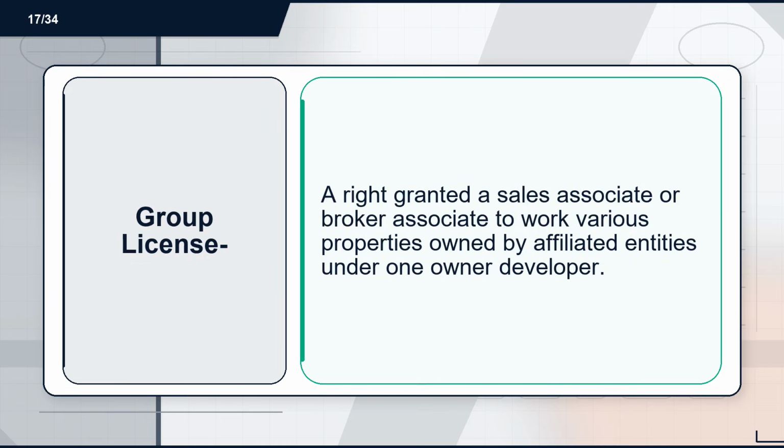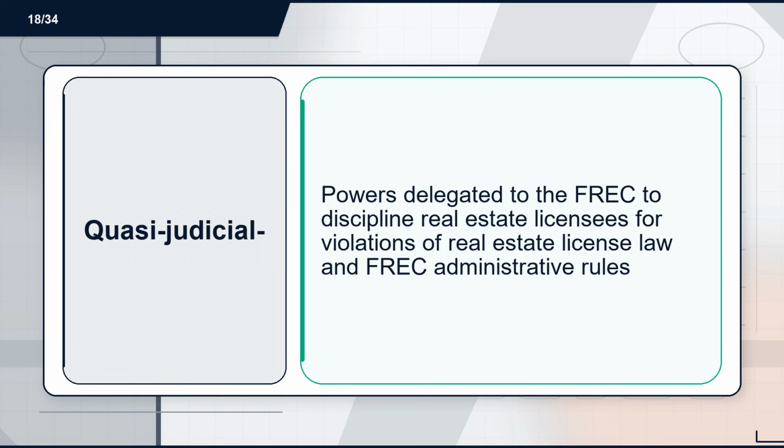Flashcard 17. Term. Group license. Definition. A right granted a sales associate or broker associate to work various properties owned by affiliated entities under one owner-developer. Flashcard 18. Term. Quasi-judicial. Definition.